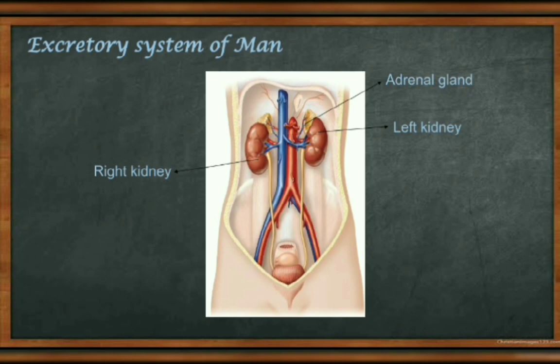It means a ductless gland is called an endocrine gland. Later, in the next chapter, control and coordination, we will discuss that in detail. But here I will give you a little bit about the adrenal gland.